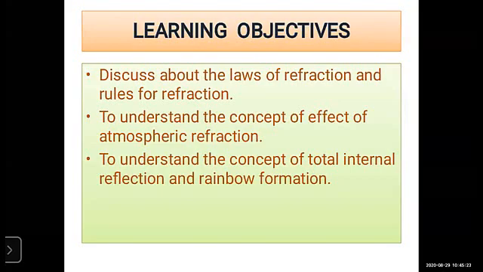So what is the effect of atmospheric refraction? Means twinkling of stars and sparkling of diamonds. What is the reason behind it? To understand the concept of total internal reflection and rainbow formation. Okay, so these are the learning objectives of today's topic.